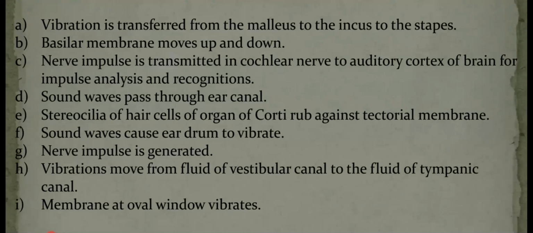First, sound vibrations are collected by the pinna. They pass through the external auditory meatus, then converge onto the tympanum. When the sound vibrations strike the tympanum, it vibrates and passes them to the ear ossicles.